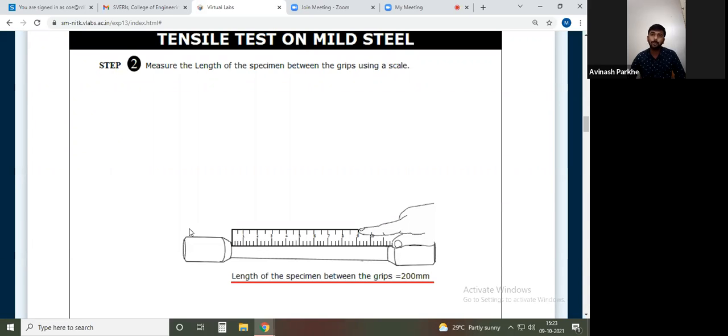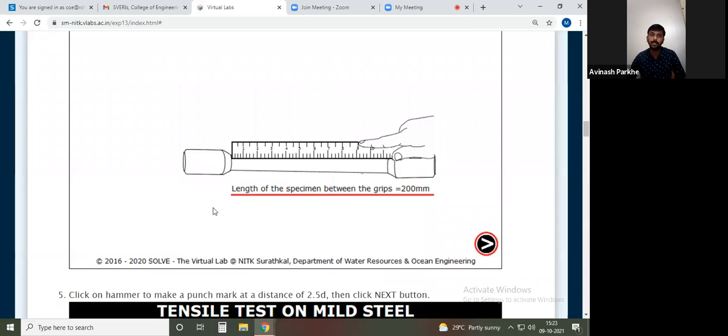Some additional portion is provided at the left side and at the right side. If you look at this figure, this additional portion is provided at both sides. What is the use of this additional portion? Whenever we attach the specimen in the machine, this portion is used to hold the specimen in the machine jaws, because some portion is required for gripping.